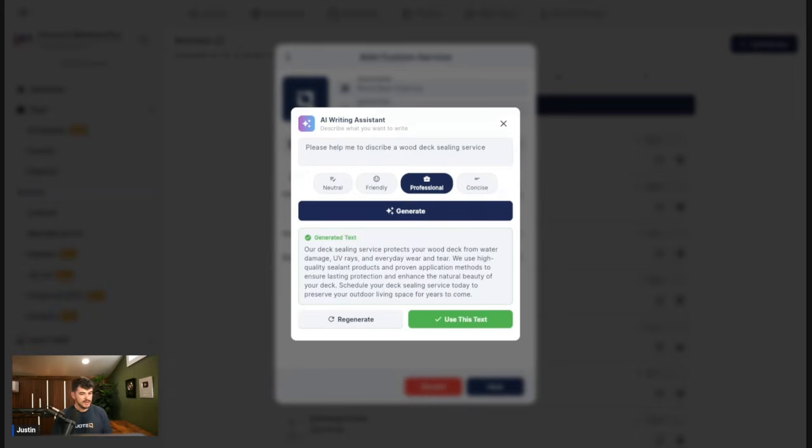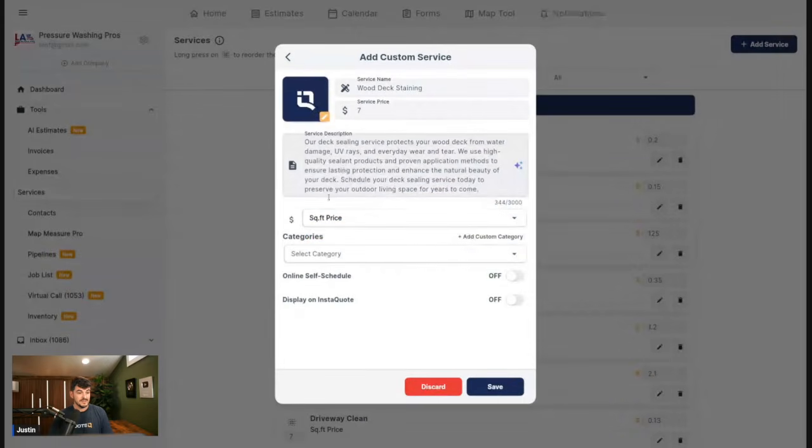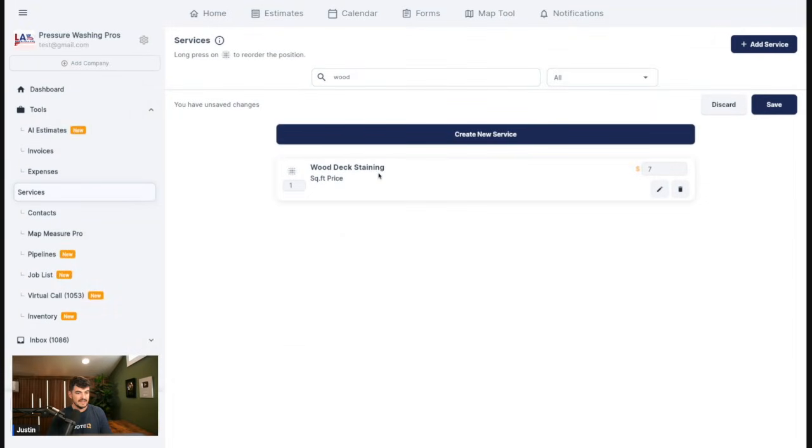So it then generated this. Our deck sealing service protects your wood deck from water damage, UV rays, and everyday wear and tear. We use high quality sealant products and proven application methods to ensure lasting protection and enhance the natural beauty of your deck. So I'll say this looks beautiful. Let's add it in. I can make any tweaks and changes that I want to. And there you go. Boom. We'll go ahead and save this in here. And now we have our wood deck staining right here.